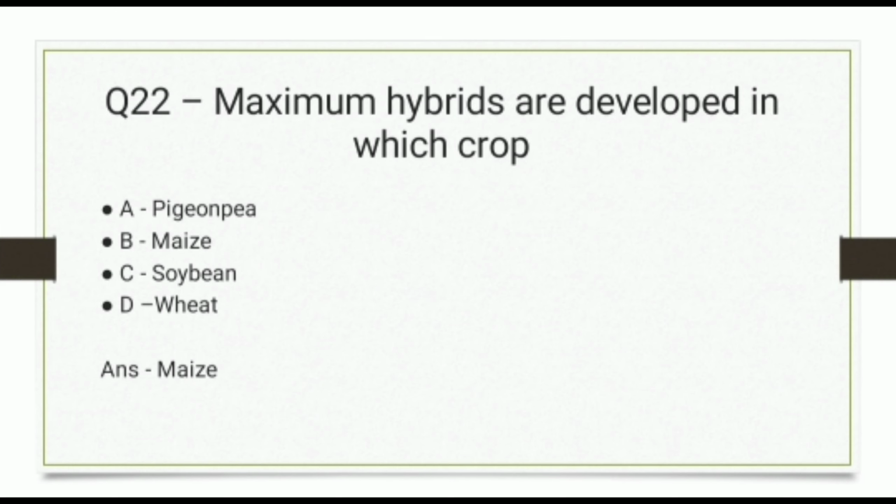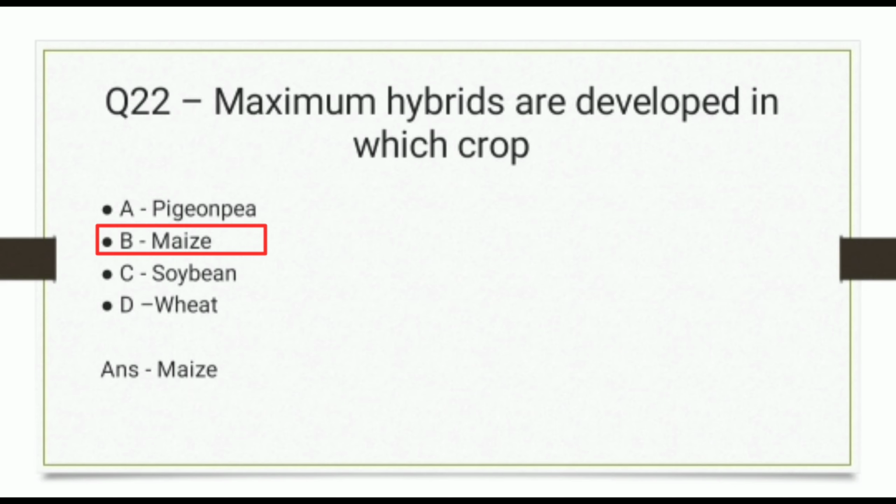Question 22. Maximum hybrids are developed in which crop? And the options are pigeon pea, maize, soybean, or wheat. And the correct answer is maize.